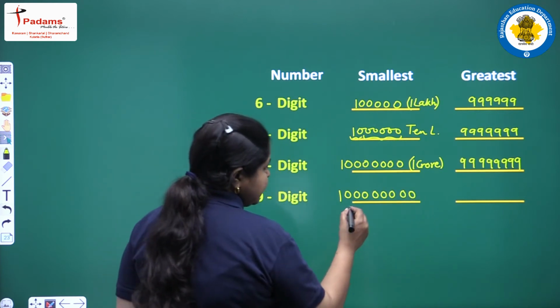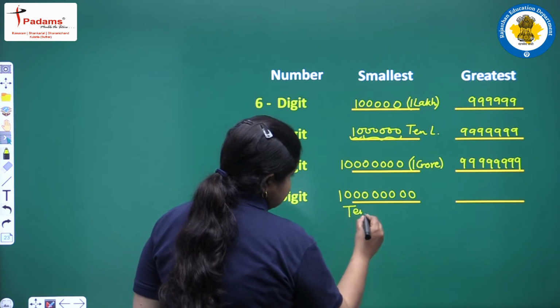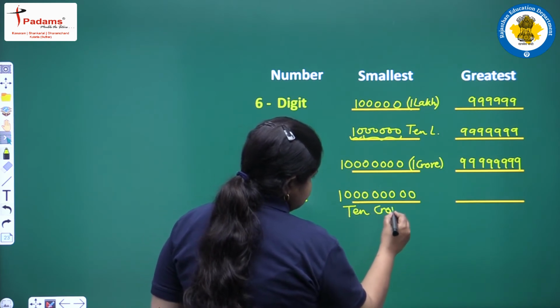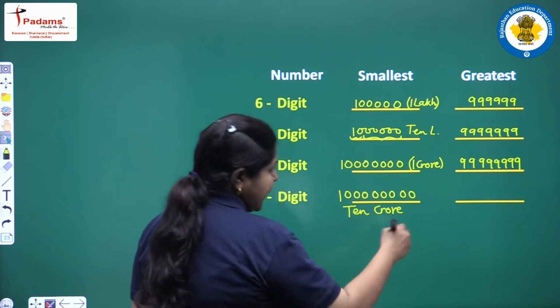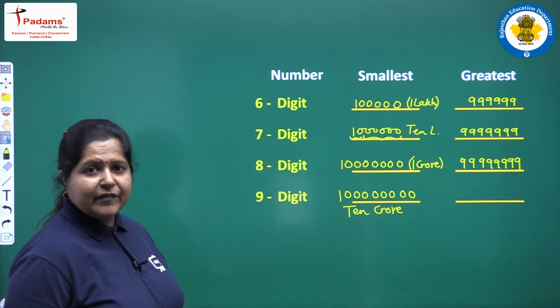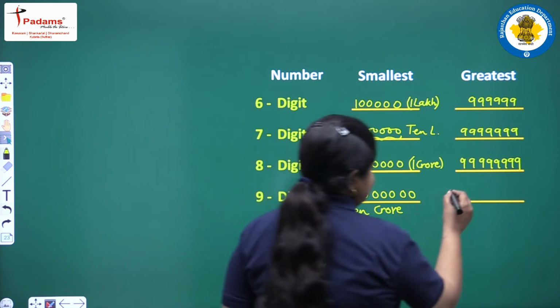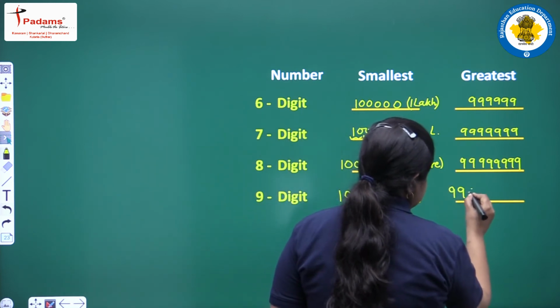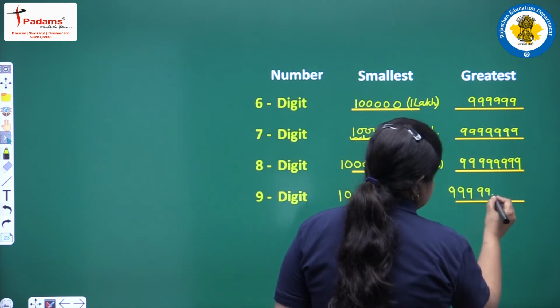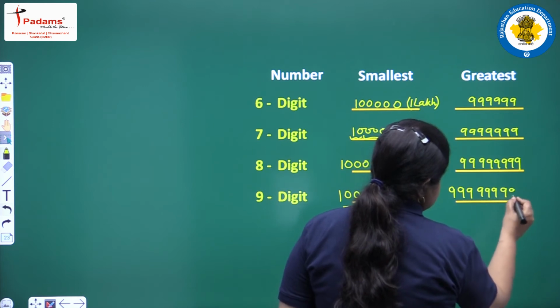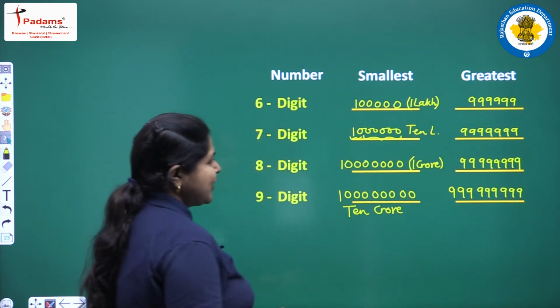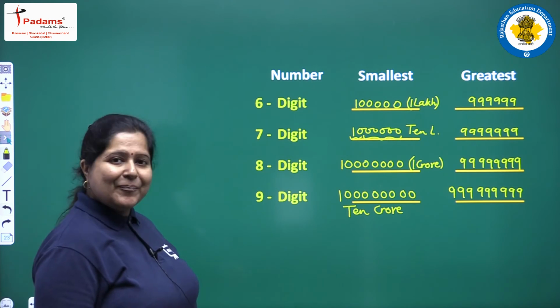This is nothing but 10 crores. And the greatest 9-digit number will be, take all the digits to be 9. So this is the greatest 9-digit number.